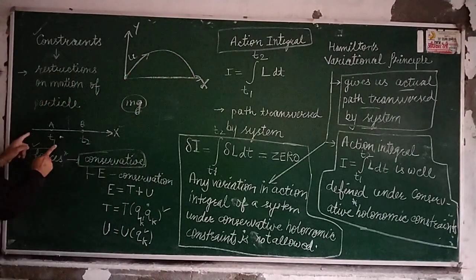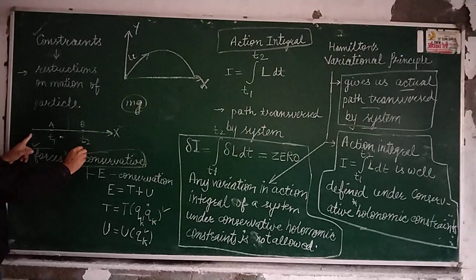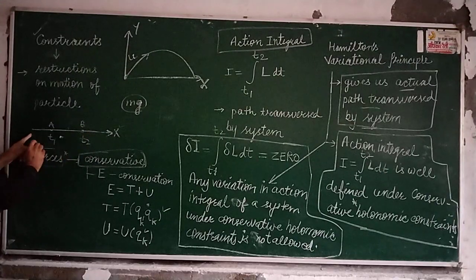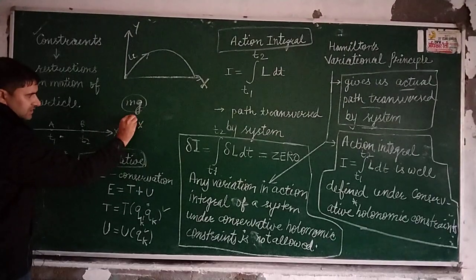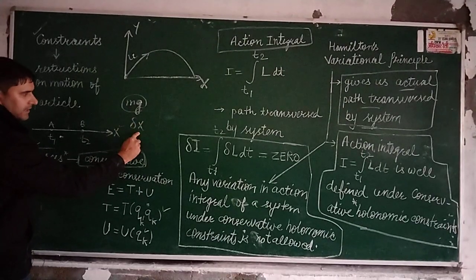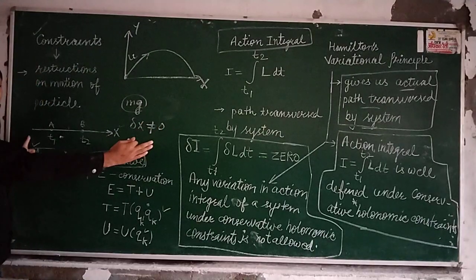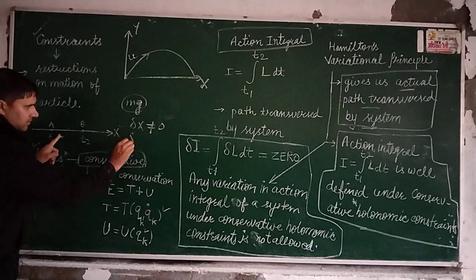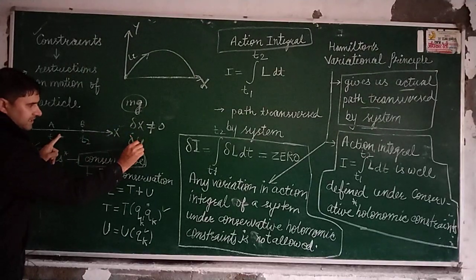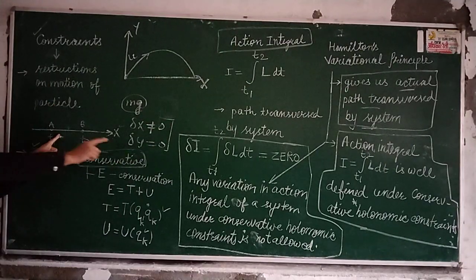And if you take this example, then you can see the particle is moving along the x direction. It means the x coordinate will change, that is, delta x will not be equal to 0. Why? Because the particle is moving along the x direction, and in this case the variation along the y-axis will be equal to 0 because the particle is bound to move along the x direction.